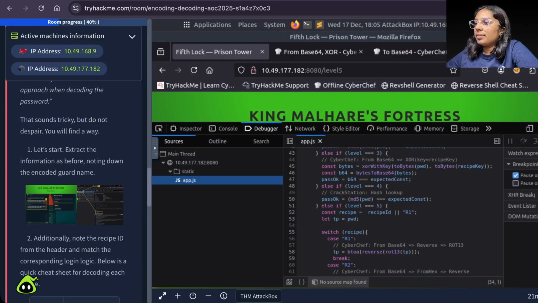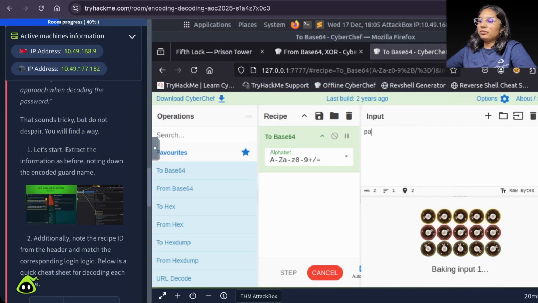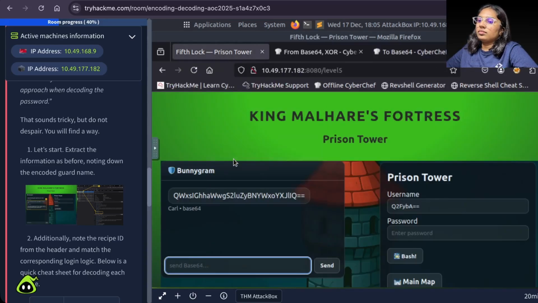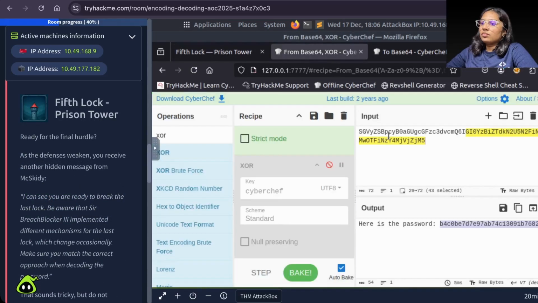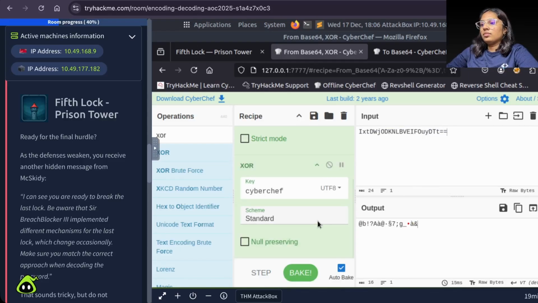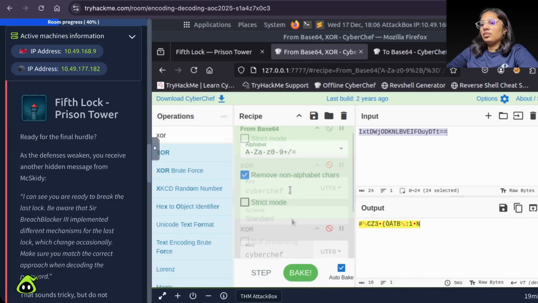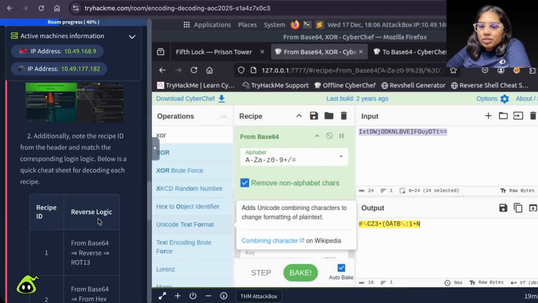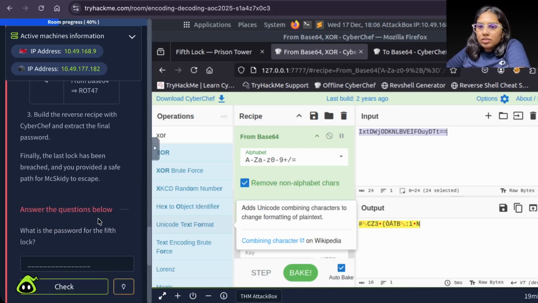Well, let us go step by step. We have something here. What operation is to be carried out is written here. Build a reverse recipe with CyberChef and extract the final password.